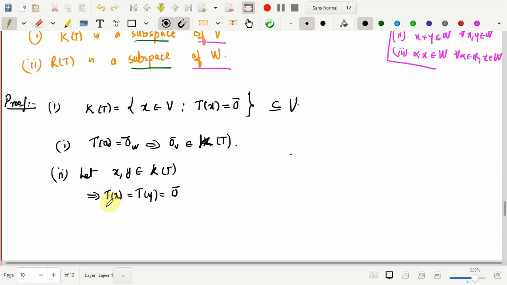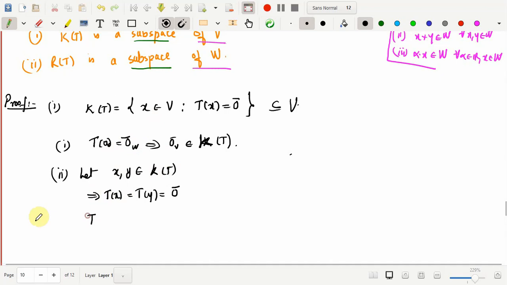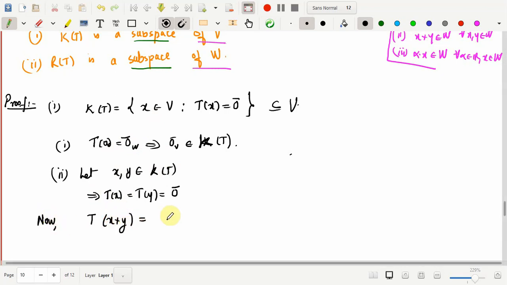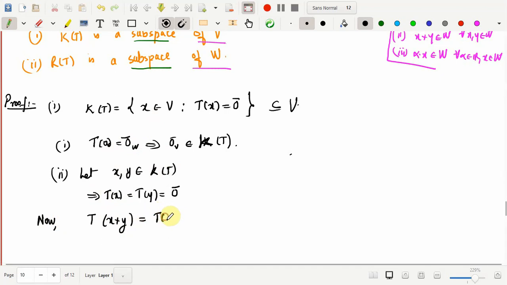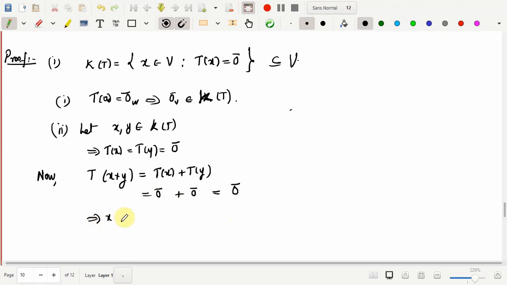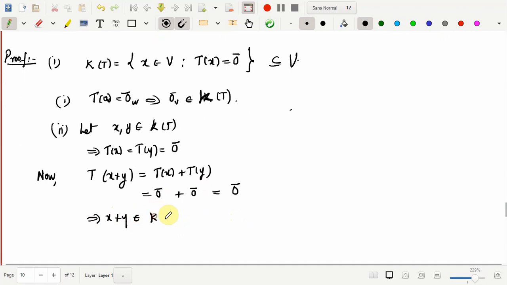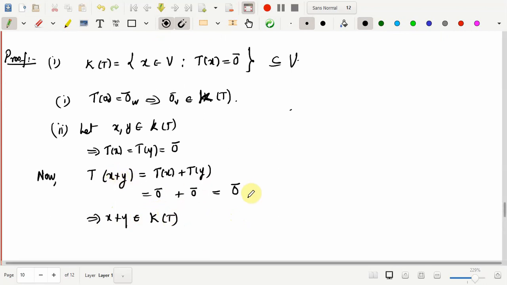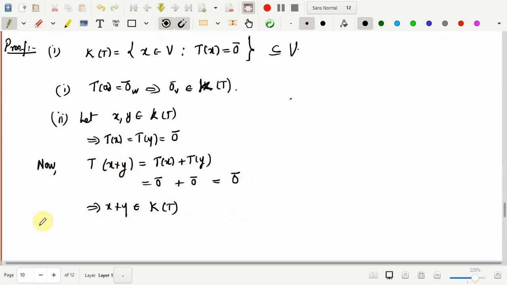Now you need to show that x plus y also belongs to kernel of T. That will be true provided T of x plus y is also 0. So now let's check T of x plus y. Since T is a linear transformation, by definition I can split this as T of x plus T of y. And you know that T of x is 0, T of y is also 0, the sum of two 0 vectors is 0, and therefore I can say that x plus y is in kernel of T because x plus y also maps to 0. So we proved the second part.